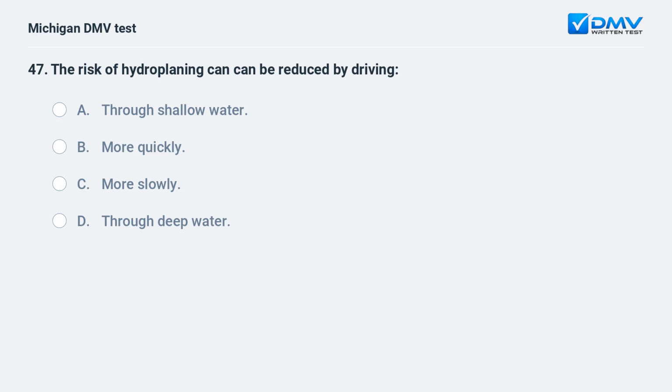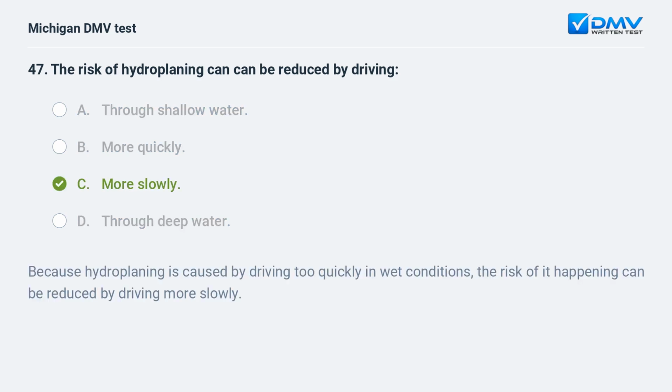The risk of hydroplaning can be reduced by driving A. through shallow water. B. more quickly. C. more slowly. D. through deep water. C. more slowly. Because hydroplaning is caused by driving too quickly in wet conditions, the risk of it happening can be reduced by driving more slowly.